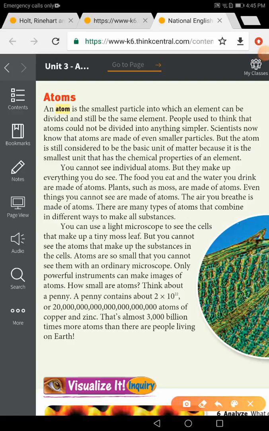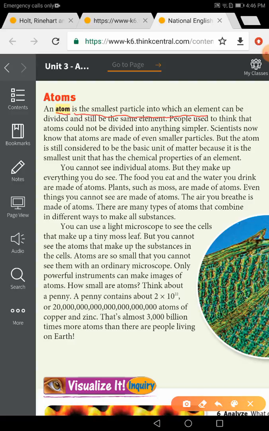So, an atom is the smallest particle into which an element can be divided and still be the same element. So you can divide the element piece after piece, and you can reach the atom, of course, not by simple means. People used to think that atoms couldn't be divided into anything simpler. Scientists now know that atoms are made of even smaller particles.